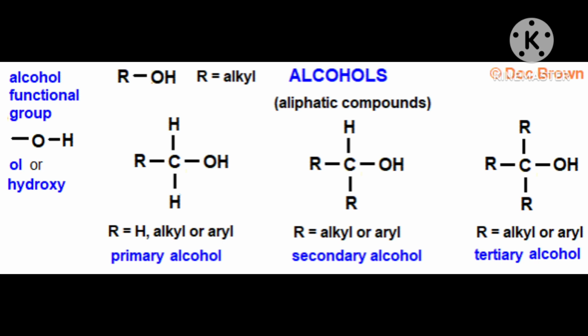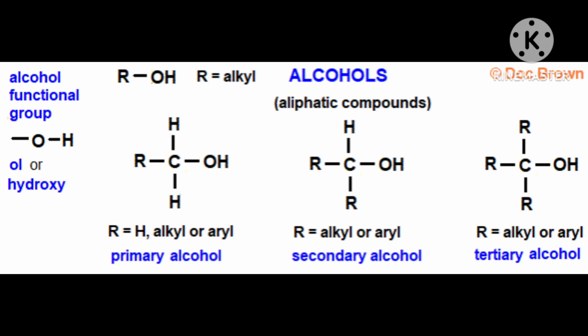Now further, an alcohol contains one or more hydroxyl groups directly attached to carbon atom or atoms of an aliphatic system.